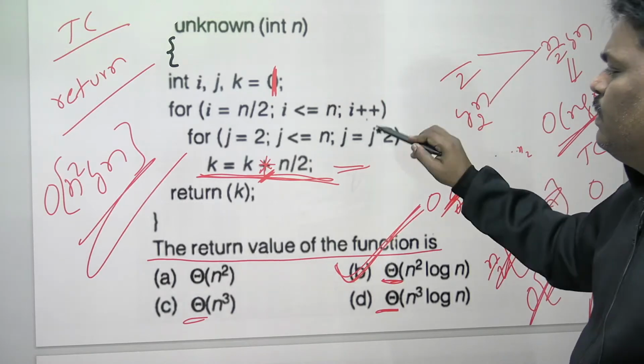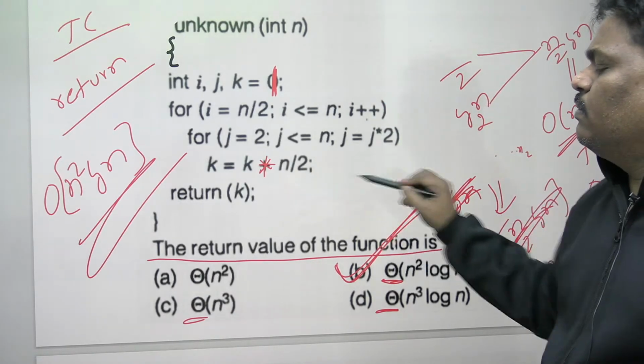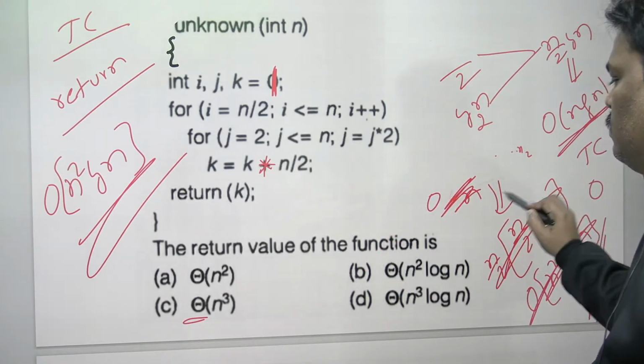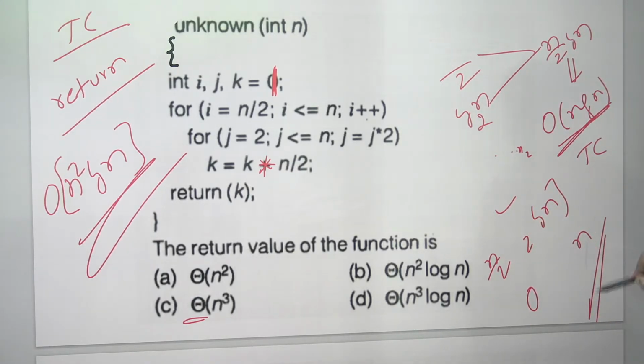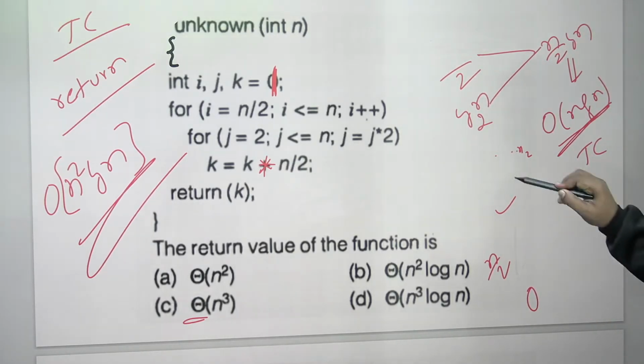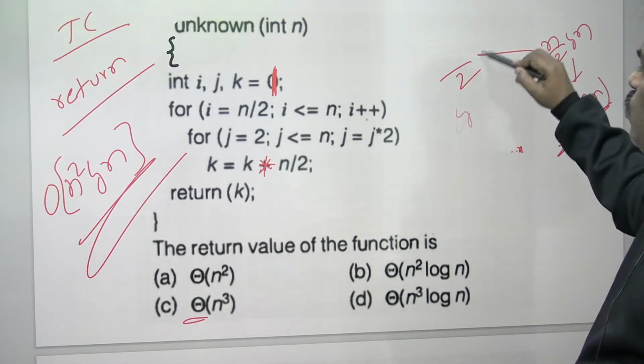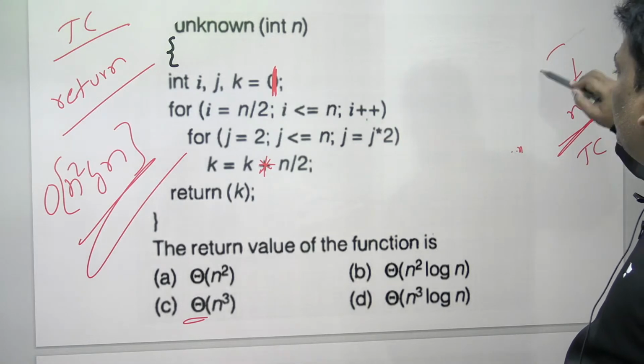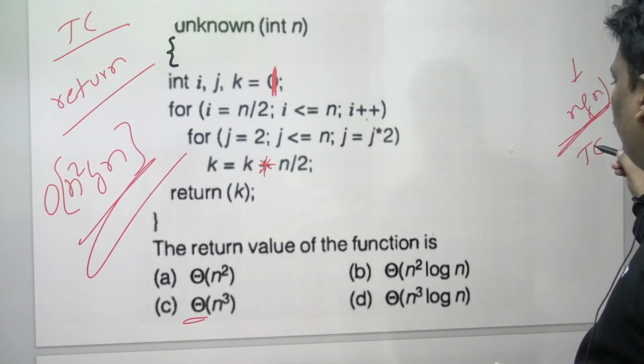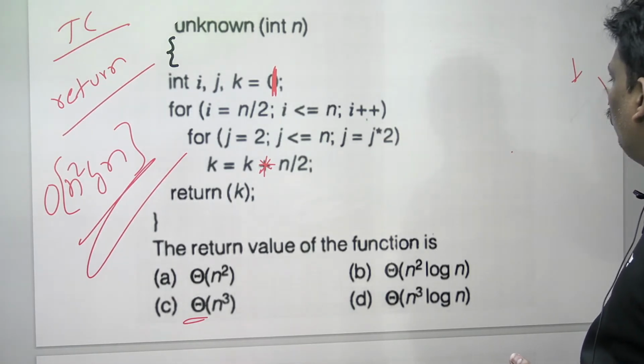Check one time. I am expecting an answer. K value is initially not 0, it is 1. K is equal to K into N by 2. Can you say properly what will be the return value? Time complexity same, because loops are not increasing, loops are not decreasing.